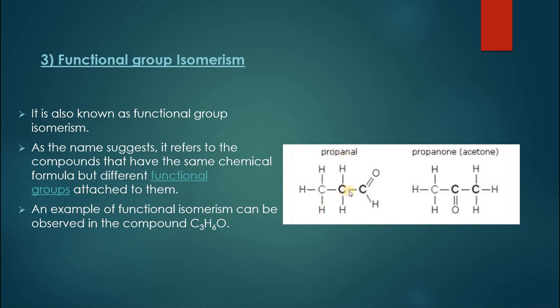This is propanal, an aldehyde, having 3 carbon atoms, 6 hydrogen atoms and 1 oxygen. The functional group right now is the aldehyde group. Similarly, propanone, that is acetone, is a ketone having a C double bond O functional group in the center and CH3 on either side. Both of these molecules have the same formula, C3H6O, but both of them are totally different compounds. One of them is a ketone and the other one is an aldehyde.